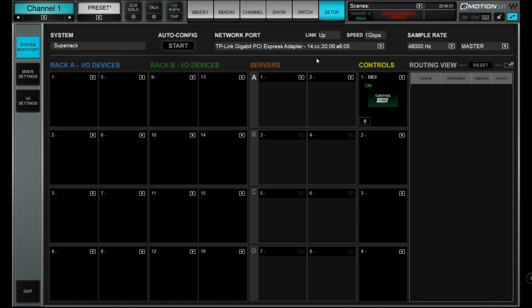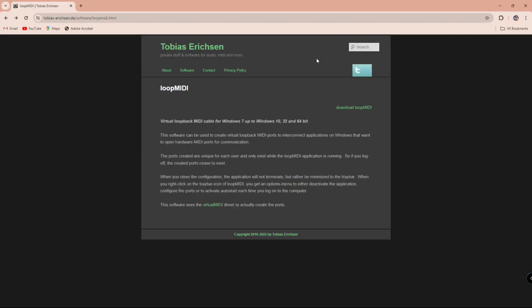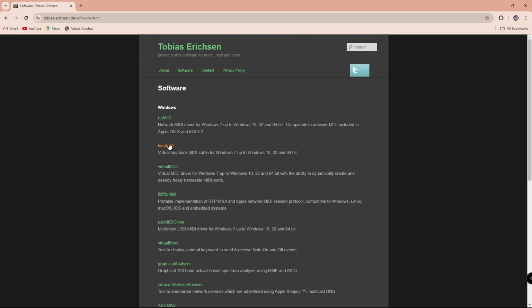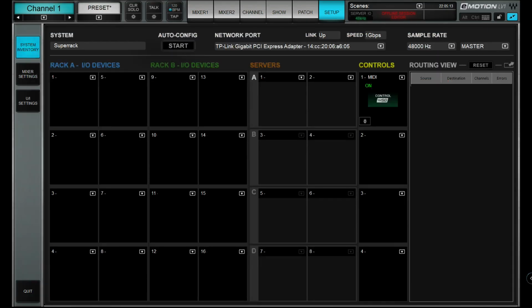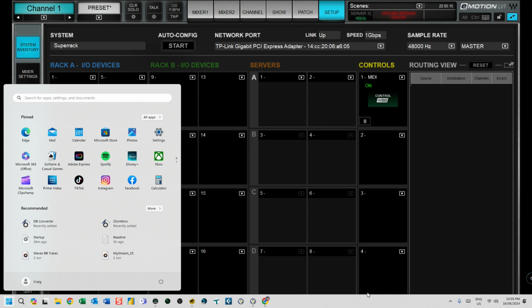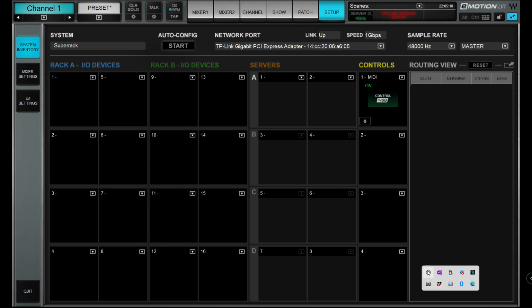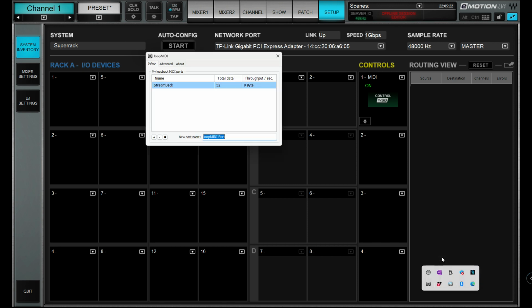Now, to use a Stream Deck within Emotion LV1, you need a program called loopMIDI by Tobias Eriksson. This guy's legendary. Click on Software. Now click on loopMIDI to download the software. When you've downloaded it and installed it, the program, you right click on the icon and you click on Configure loopMIDI.